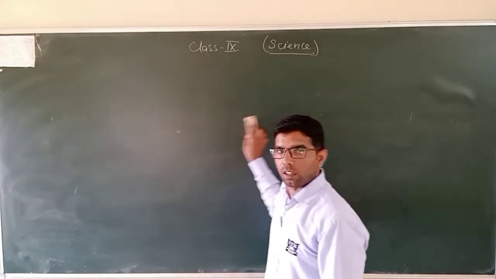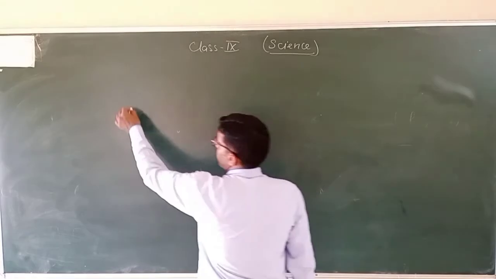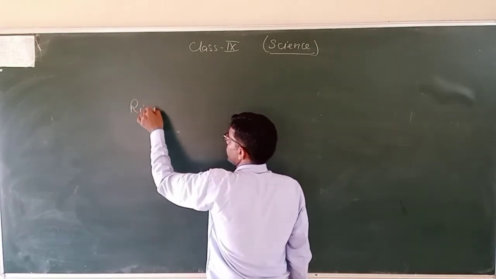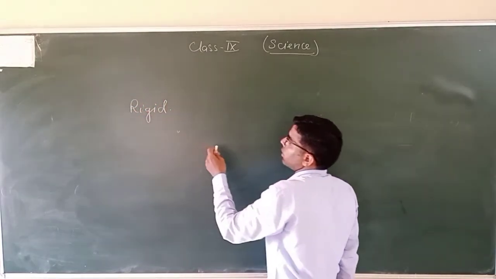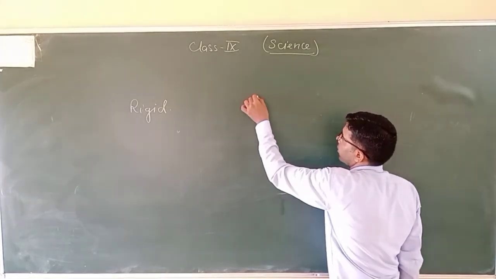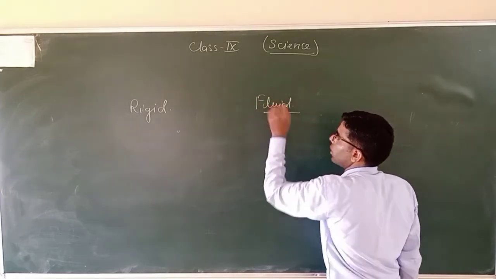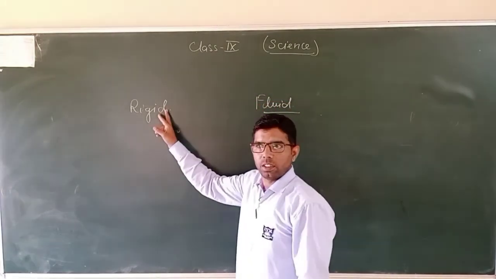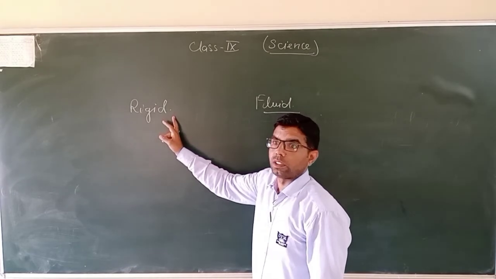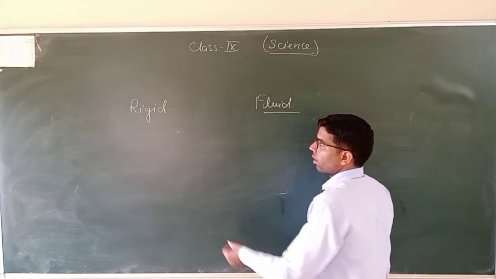Now with this, we will consider two more terms. The first term is rigidity or rigid, and the second term is fluidity or fluid. Means there are two words which we need to know about before going to the next part: rigid and fluid. Okay, so what is rigid? Which is hard, which is immovable or inflexible.